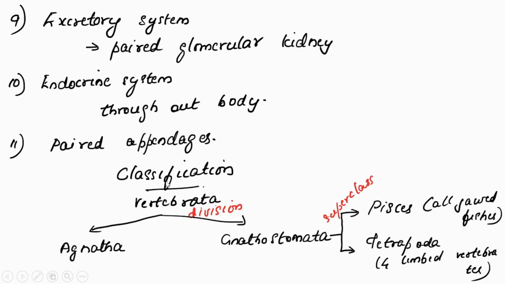Then coming to classification. Subphylum Vertebrata is classified into two divisions. They are Agnatha and Gnathostomata. Both these terms we are familiar with from the former chapters. And this Gnathostomata is again divided into two superclasses, Pisces and Tetrapoda. Regarding this also we have learned in the former chapters.